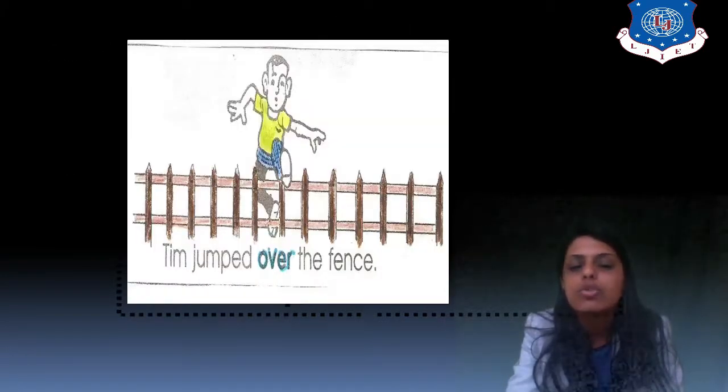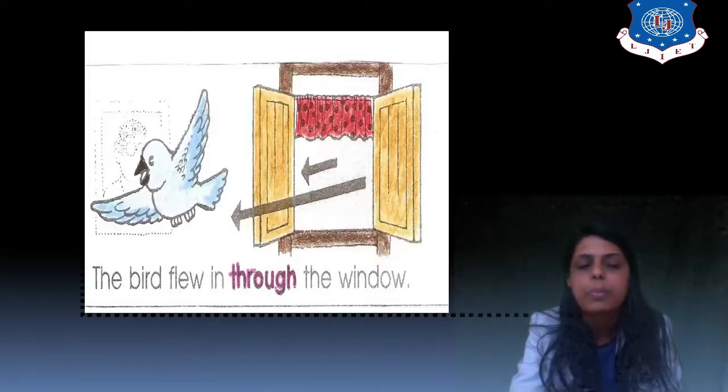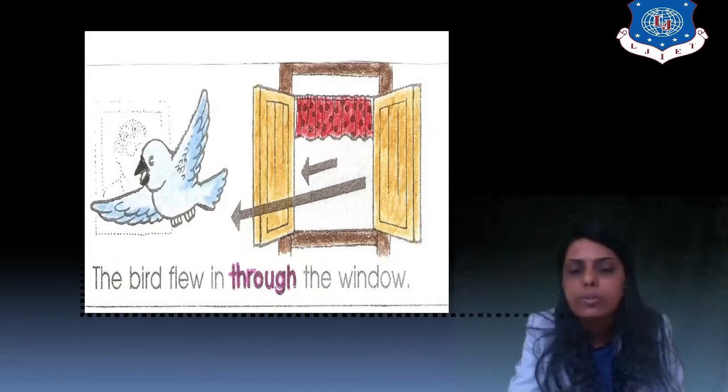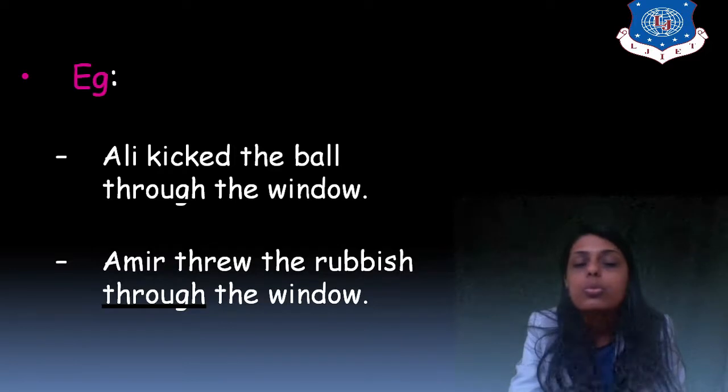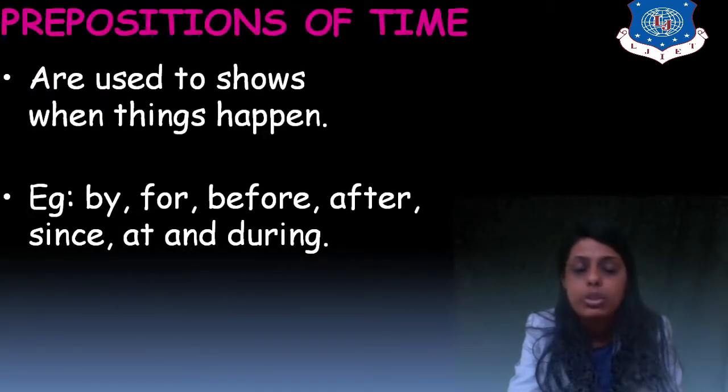The boy jumped over the fence. Right? The cat leaps over the drain. Over is also a preposition. The bird flew in through the window, right? Again a location. Through is a preposition. Ali kicked the ball through the window. Amir threw the rubbish through the window. Right? So that covers prepositions of direction and location.